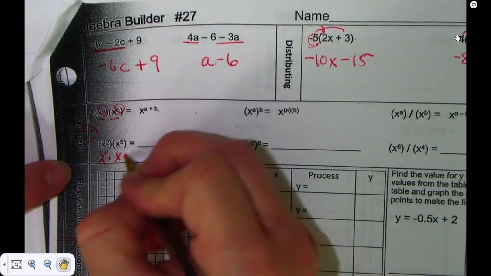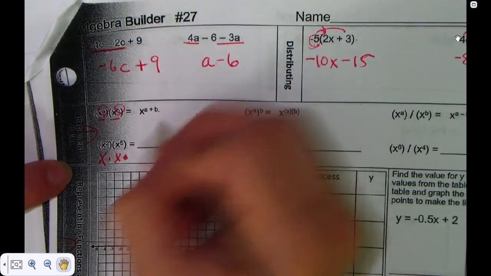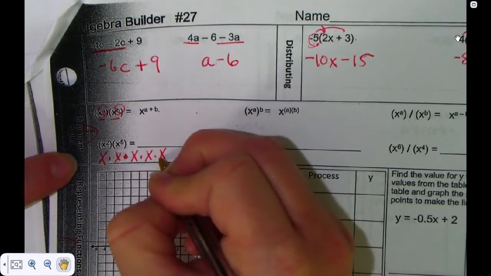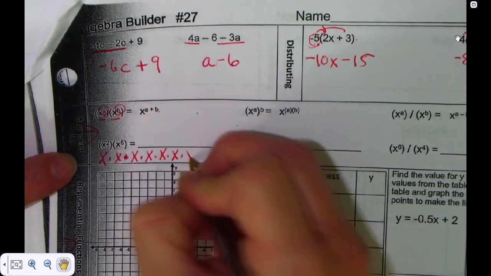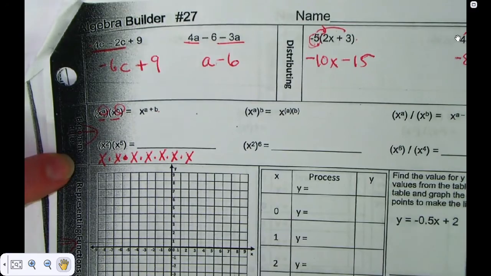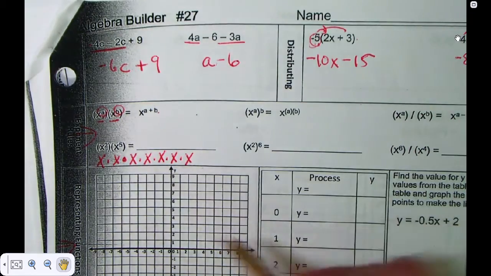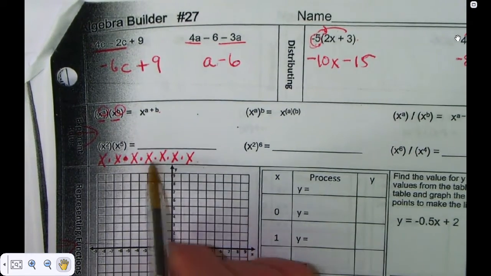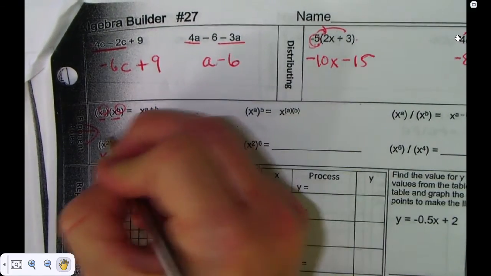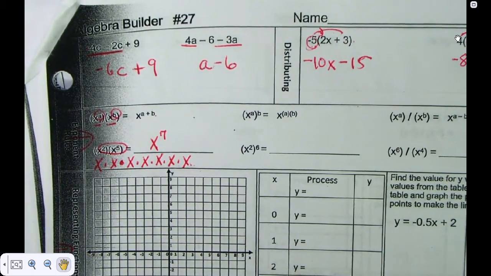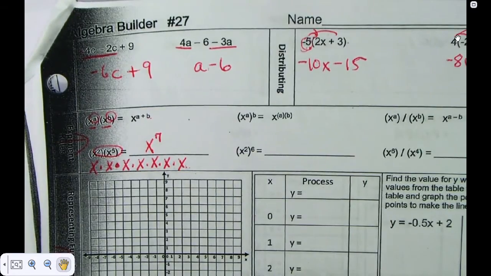Then now I'm going to multiply by x to the fifth. What does x to the fifth mean? X times x times x times x times x. I remember learning this in school, and my teacher made us write it all out several times until we got it. So, how many x's do I have that I'm multiplying? So it's x to the 7th. Look, we just added the 2 and the 5. That's just a rule that you learn. Now, the bases have to be the same for that to work.